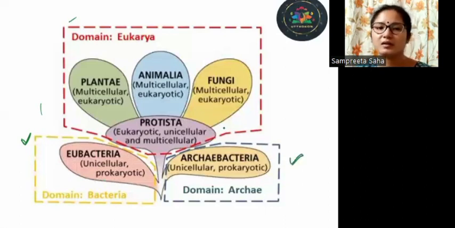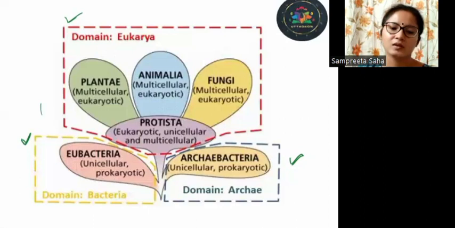They have an extreme difference in their characters. Although over here I've only mentioned they are unicellular prokaryotes for your better understanding, they have huge differences in their physiology and also in the chemical nature. The third domain, which included all the eukaryotes, was named eukarya, and under the eukarya we have the protists, fungi, plantae, and animalia.